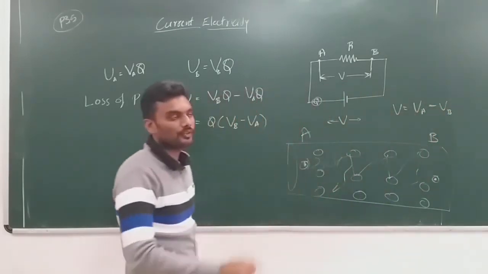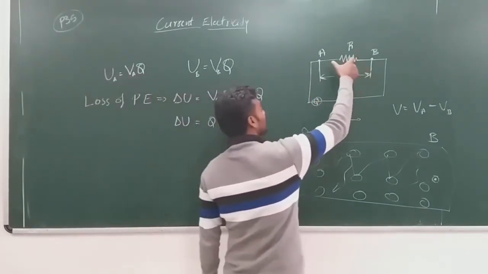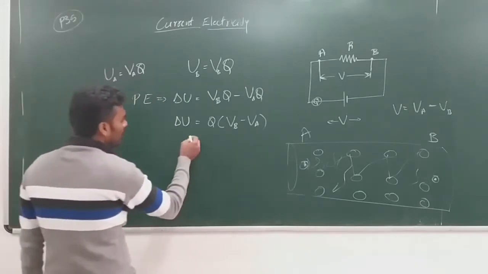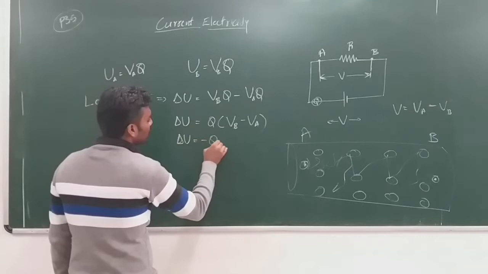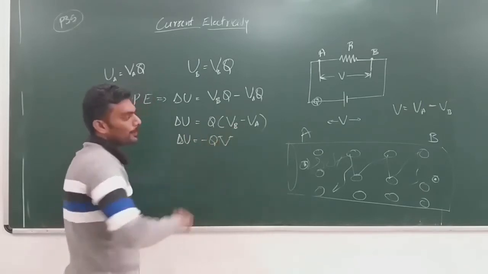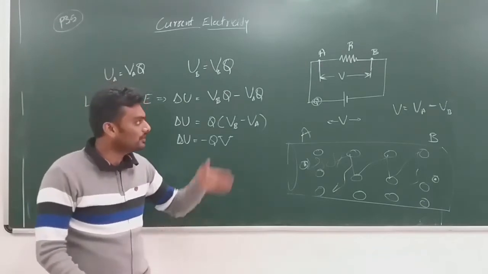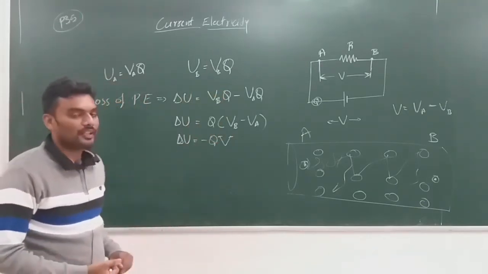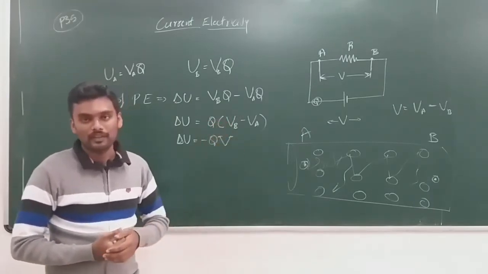The potential difference between the points A and B, or I can also say the potential difference across the resistance R. And now I can write this delta U as minus QV, right? Because this is the loss of potential energy, not the gain of potential energy, when it moves from point A to point B. So this much potential energy is lost during the motion of charge from A to B.